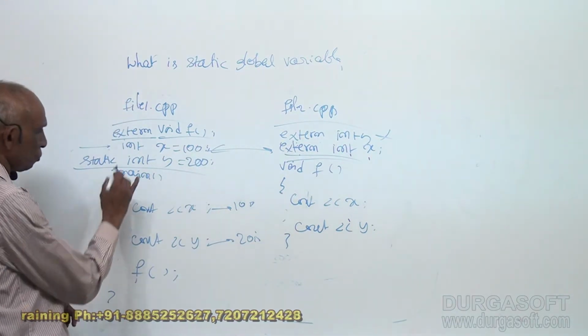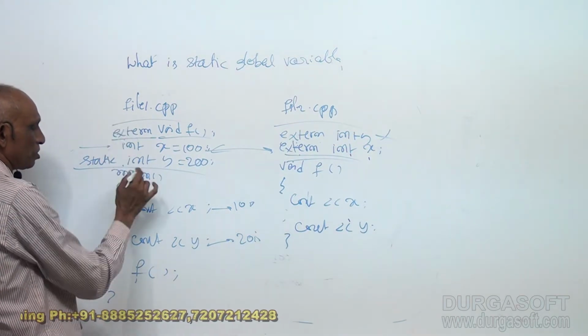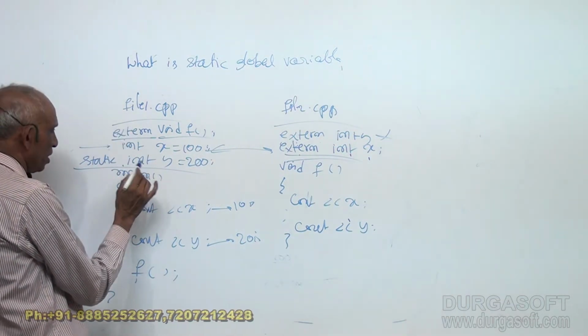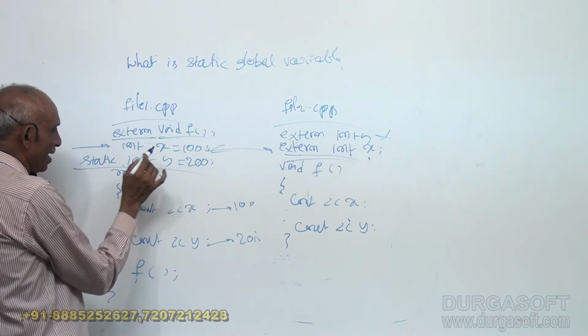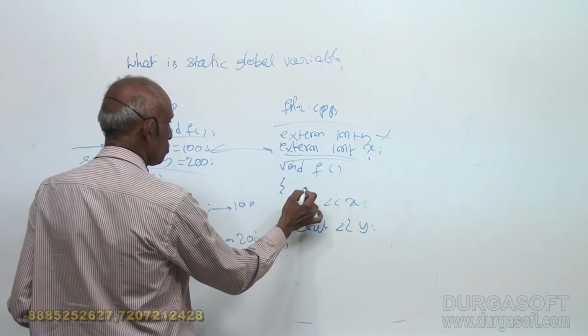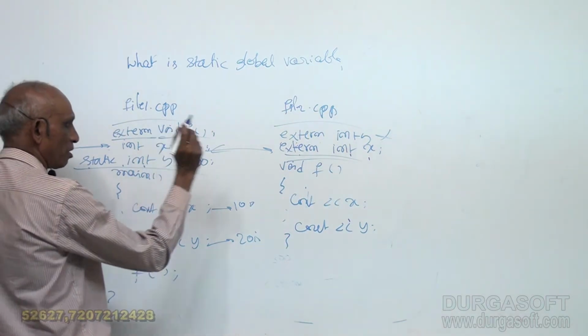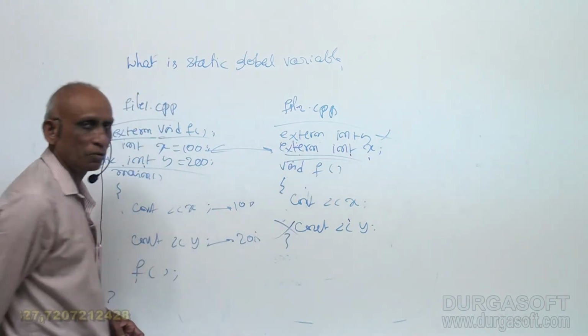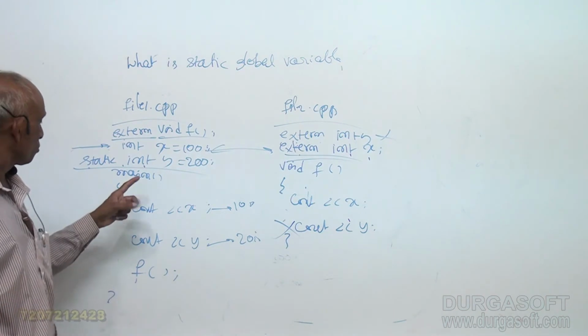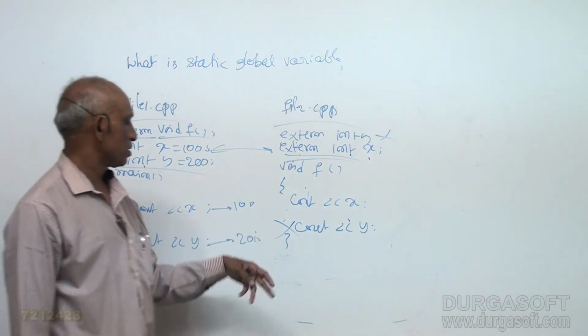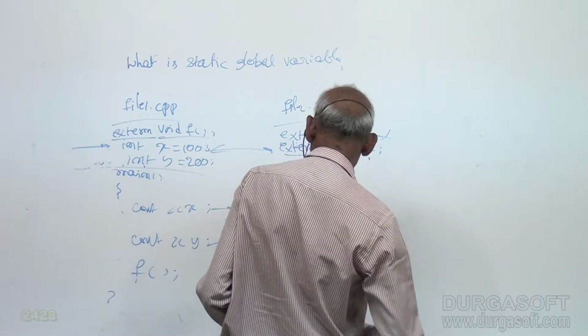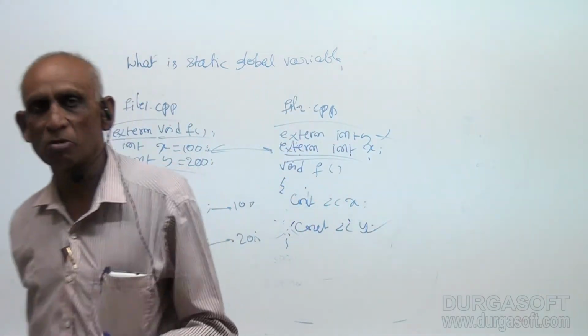So here there are two global variables. The point of discussion is static global variable. This is a simple global variable x which can be used in other files also, whereas static global variables cannot be used, so this is not allowed. If this has to be used, remove the static, then this is allowed. So that is what is called static global variable.